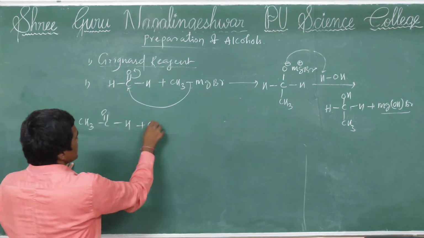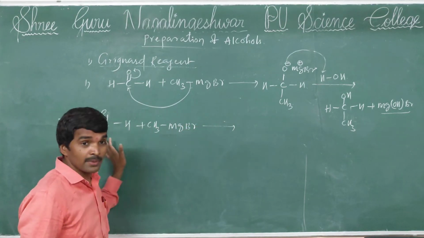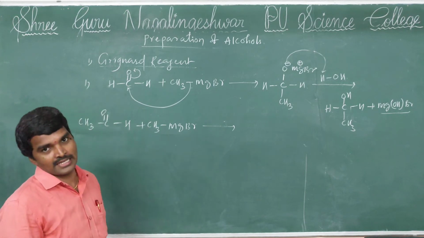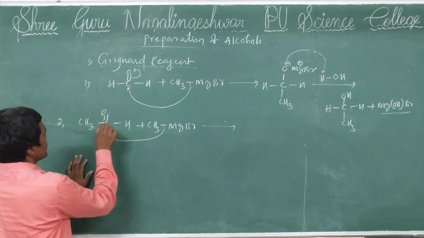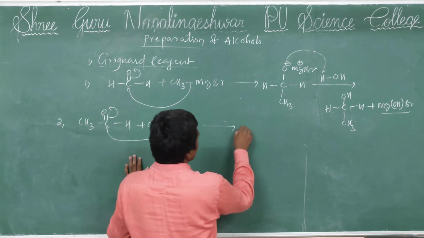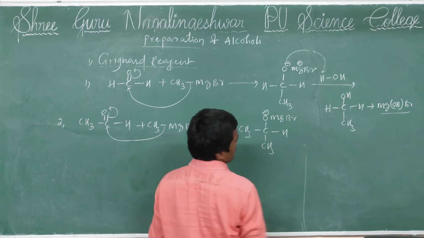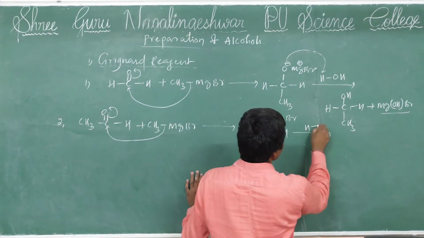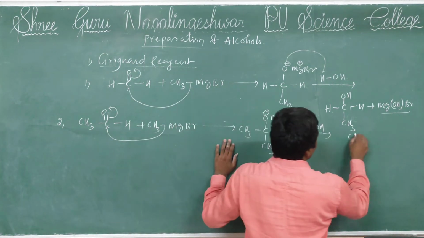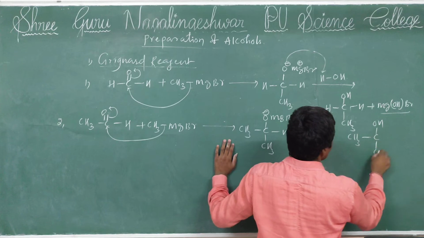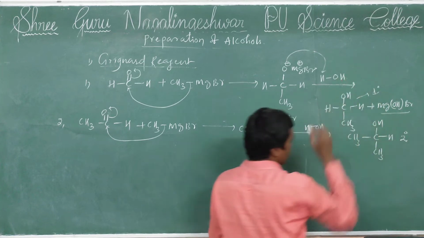The same reaction, which is reacted with methyl magnesium bromide. Okay, I told you one point. First step is, what is that? Nucleophilic addition reaction takes place. That is important, many times it is asked at the quantitative level. So the methyl group attaches to the carbon, then the adduct is formed, CH3 C O minus MgBr, CH3 H, which further undergoes hydrolysis, then secondary alcohol is formed. See, CH3 C OH CH3 H. It is a secondary alcohol. The earlier one is a primary alcohol.